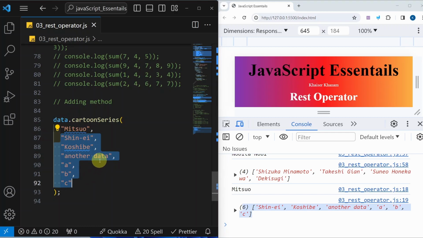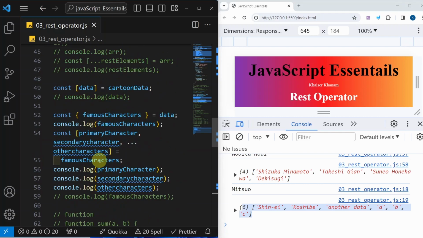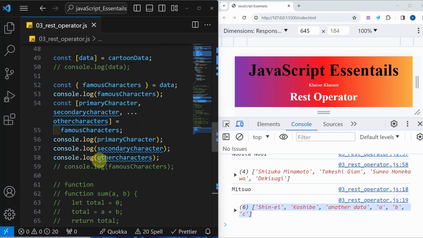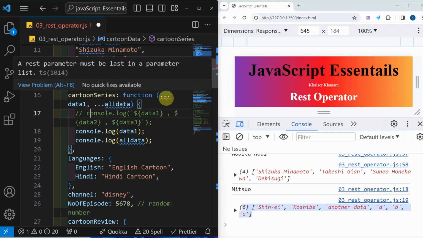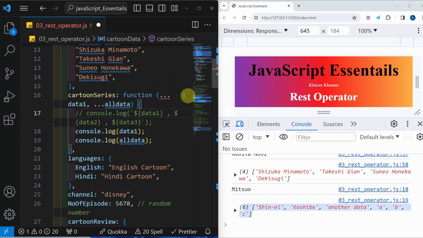Another important question most students will be having, can we pass two REST operator inside one function or inside one array when we are using this one? So the answer is no. Let me just pass here two REST operator. Now here only I got this error. A REST parameter must be in the last parameter list. Either I can pass one or whichever elements I want in separate variables, I can pass them at the beginning. I cannot pass two REST parameters inside one function or inside one array.